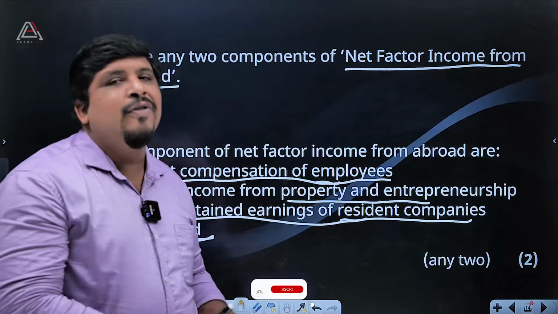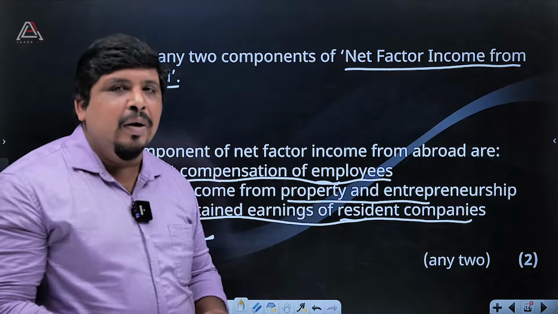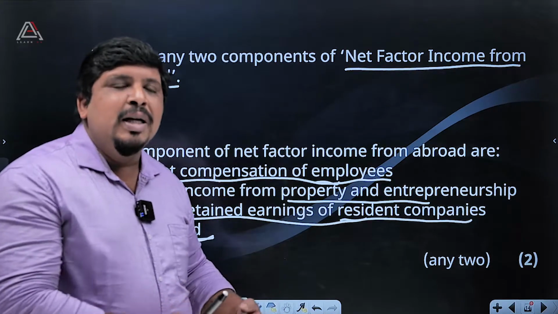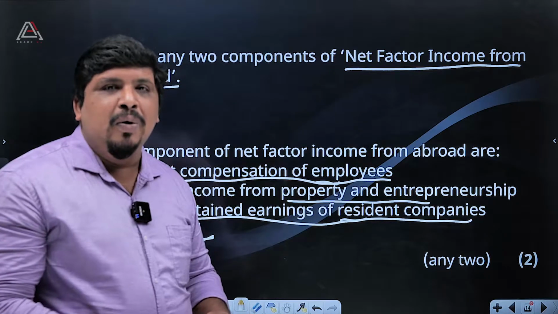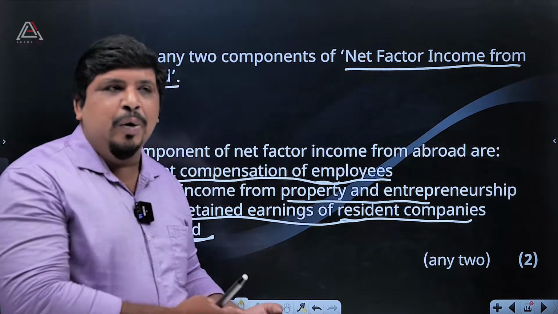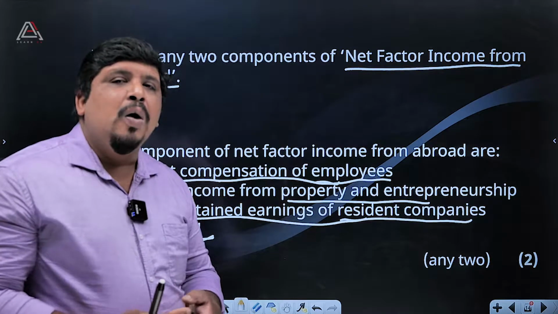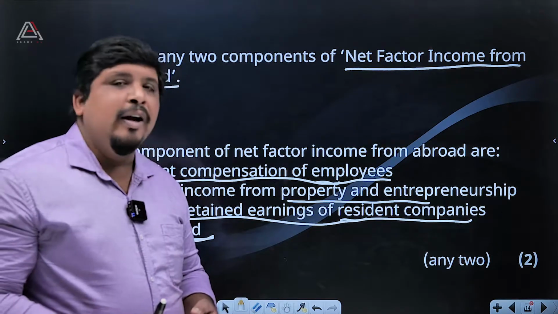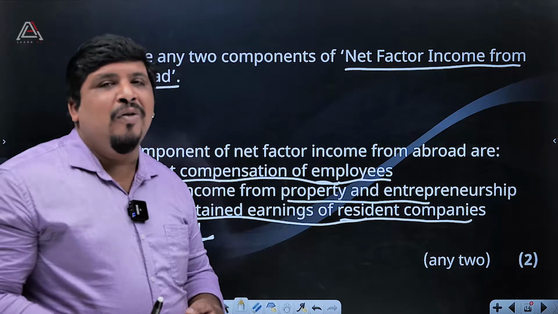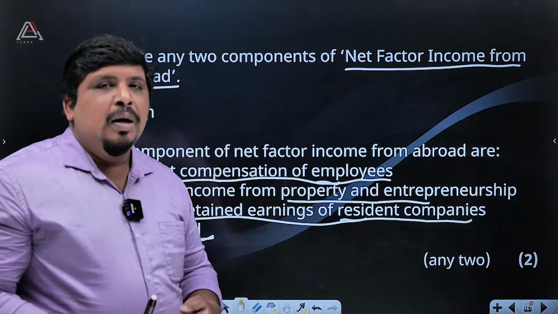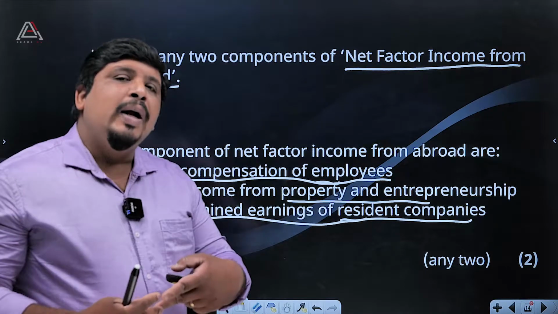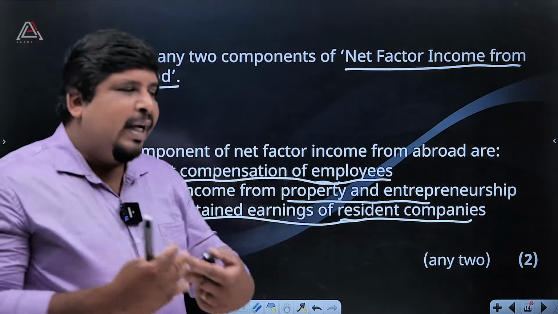Suppose Infosys is working in certain locations in India, then another location, Europe, then America. Different continents, different countries, they are making profits from that. Then again, different foreign companies are working in our economy.